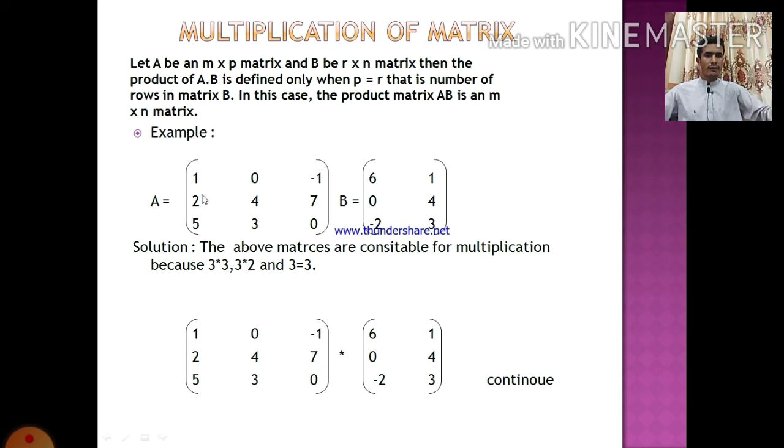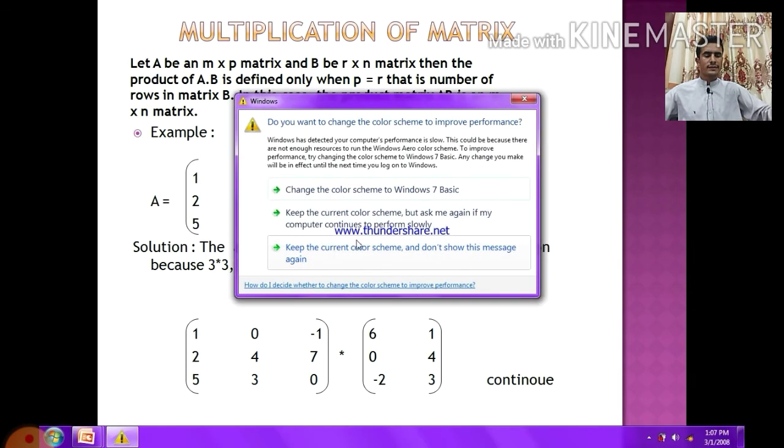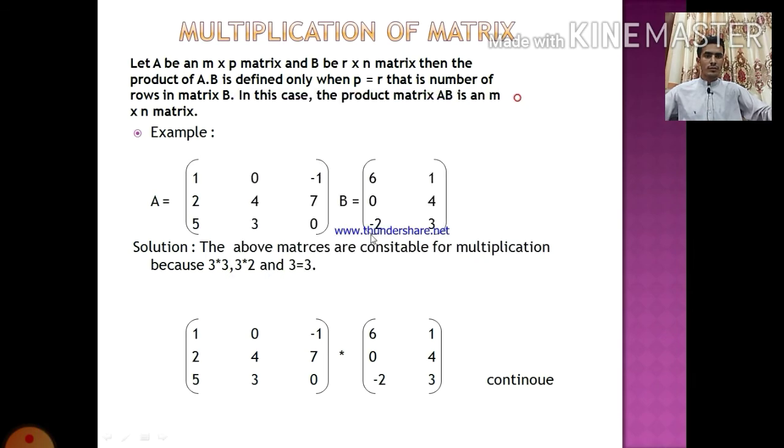Example: A values and B values. First row and first column. You can see here the solution. The above matrices are suitable for multiplication because A is 3 cross 3 and B is 3 cross 2, and 3 equals 3.